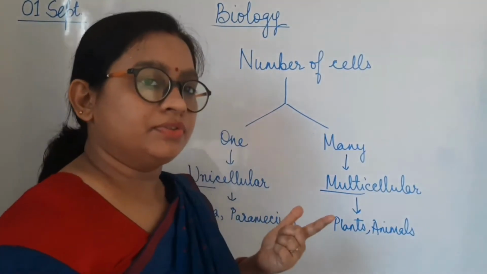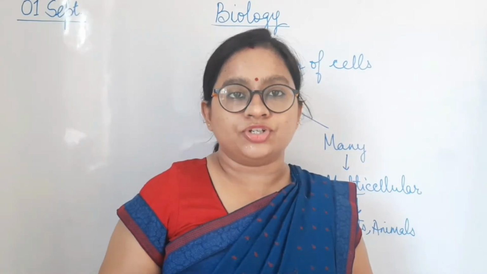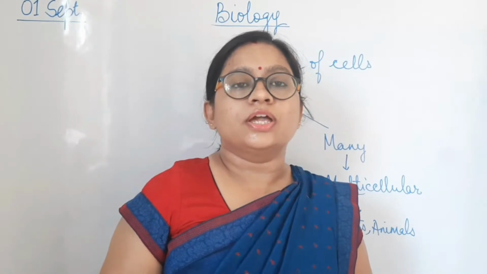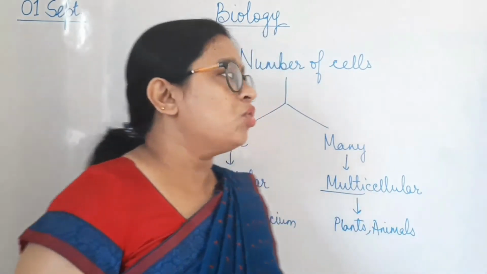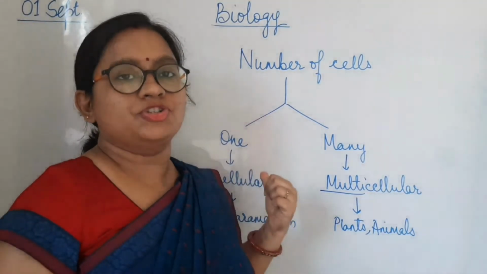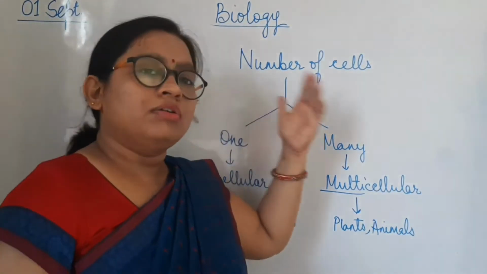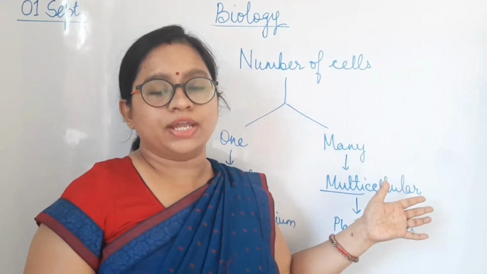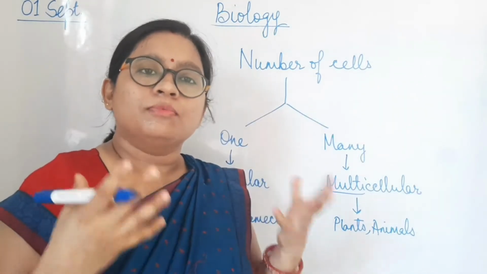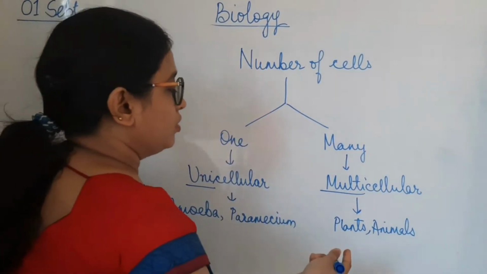As we have already discussed in the cell theory, the cell is able to do all the functions, meaning an individual cell is able to carry out all the functional things needed for survival. So even if it is a unicellular organism, all the life related functions and processes can be done by it. In the multicellular organism, all the cells work together to make the function of the organism proper. So this is about the unicellular and multicellular organism.